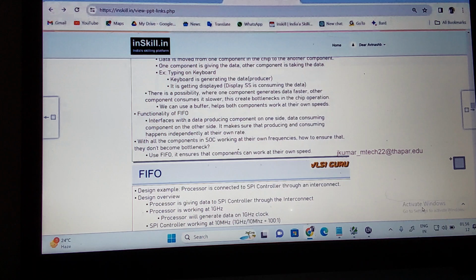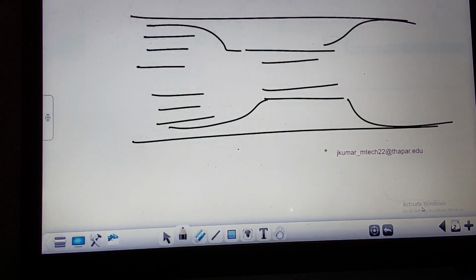It makes sure that producing and consuming happens independently at their own data rate. If my master is transmitting the data at 1 gigahertz, the slave will do its data receiving operation at 100 or 10 megahertz. Now by putting this buffer, I can make both components independent.